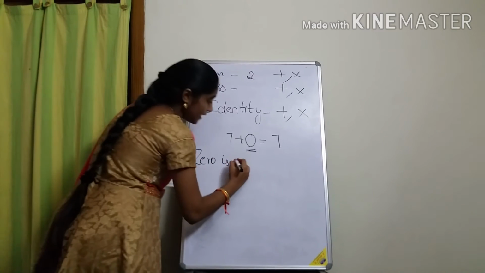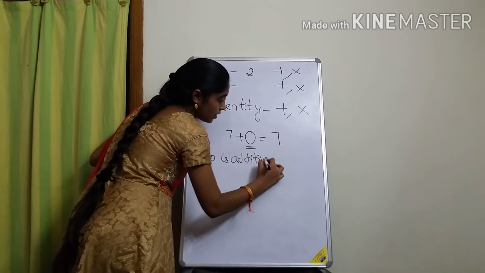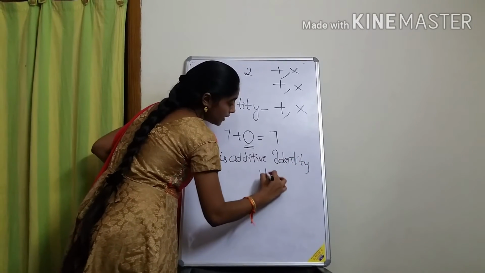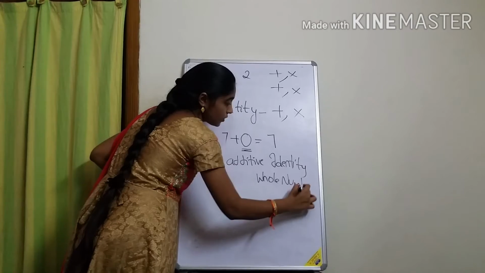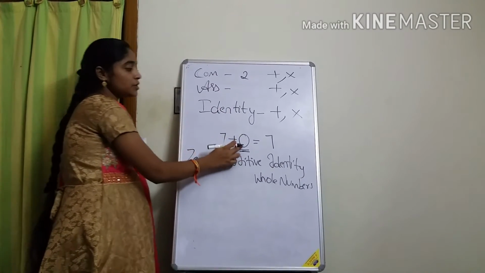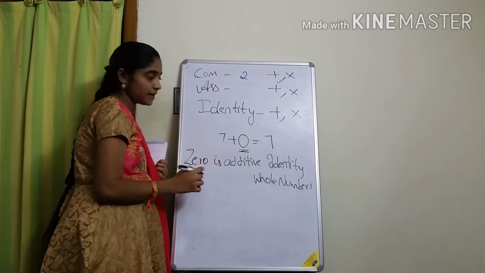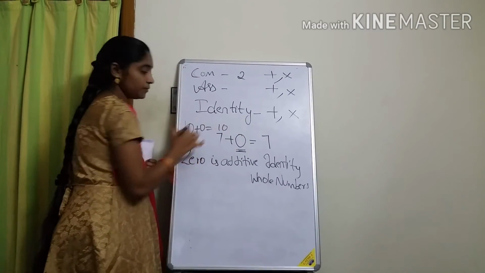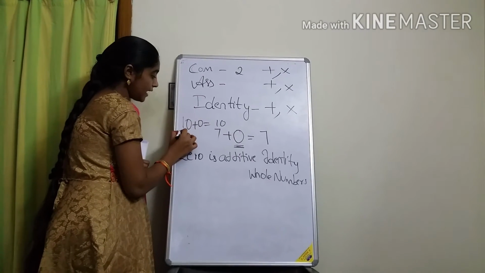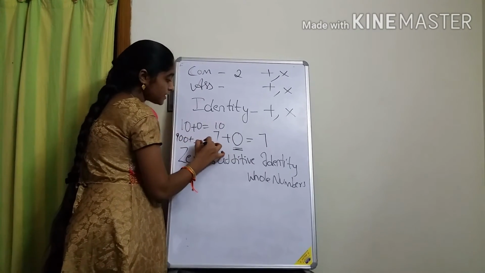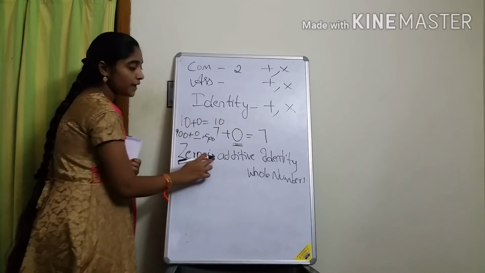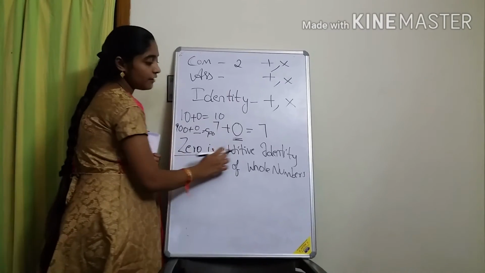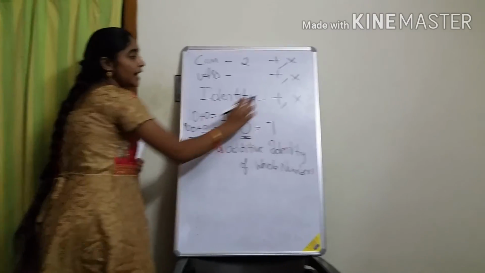0 is additive identity for whole numbers. Okay? For 7, if you add 0 only, you will get the same 7. For 10, 10 plus how much is 10? 0. For 900, 900 plus how much is 900? 0. That means 0 is the additive identity of whole numbers. What is the additive identity of whole numbers? 0. 0 is the additive identity.